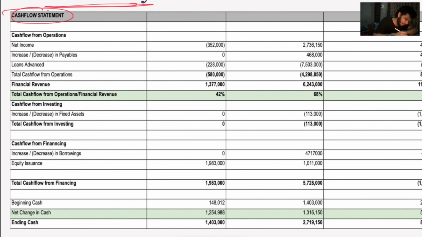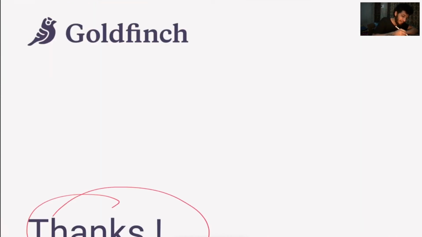So let's do a summary for the cash flow statement. In the cash flow statement, we look for the net positive cash flow, and we look at this ratio which helps us in monitoring the increase in the cash flow from operations with increase in the financial revenue. Okay, that is it for today.